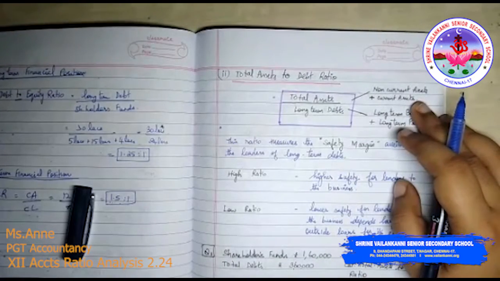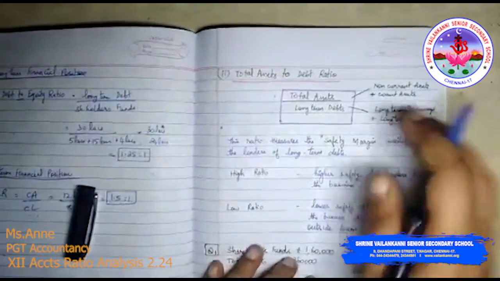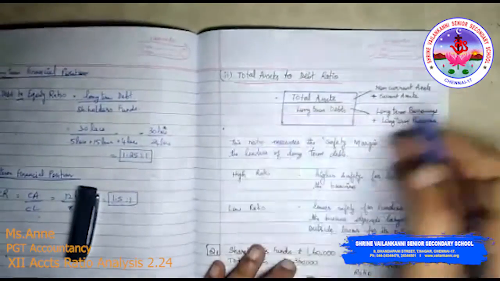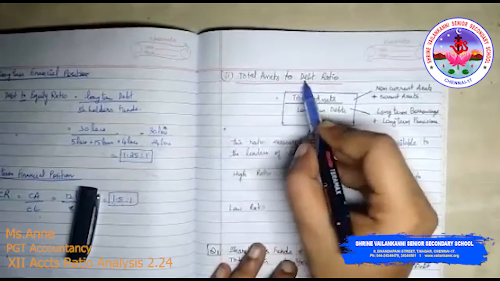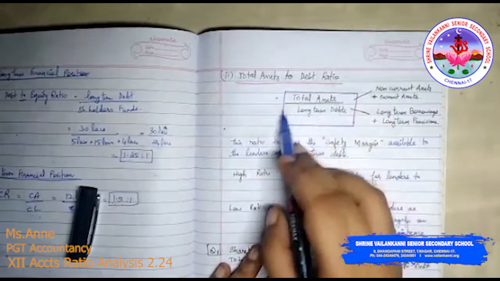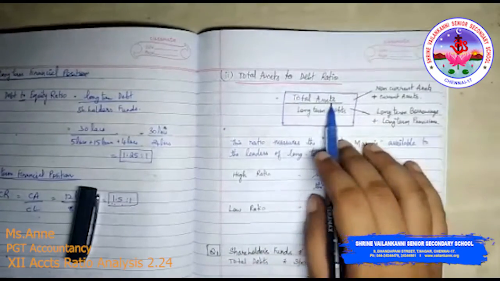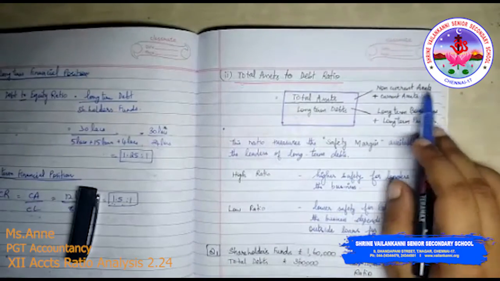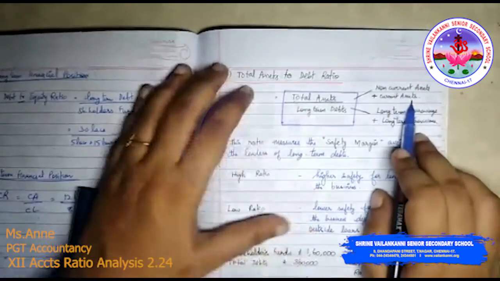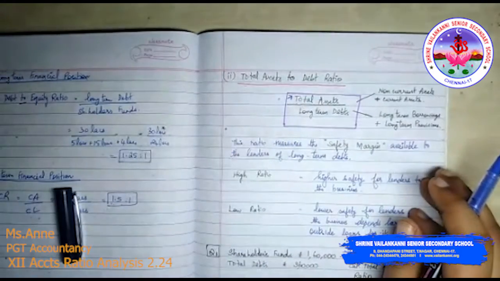So now we are going to discuss a new ratio, a part of solvency ratio. First one was debt to equity. Now the second one is total assets to debt ratio. Total assets to debt ratio means total assets divided by long term debts. Now total assets means non-current assets and current assets. So basically it is the total assets, whatever assets are given in your balance sheet.